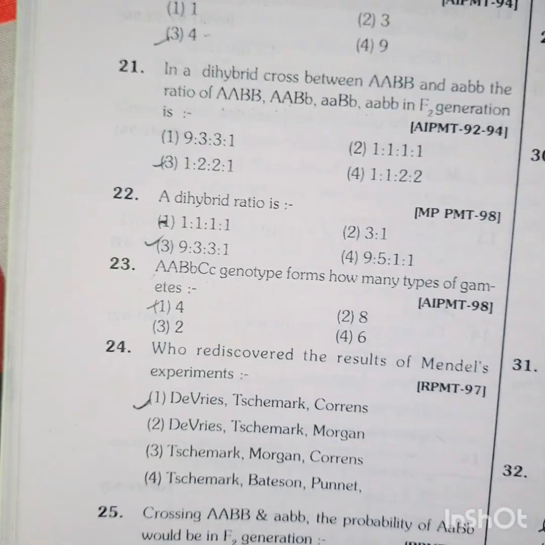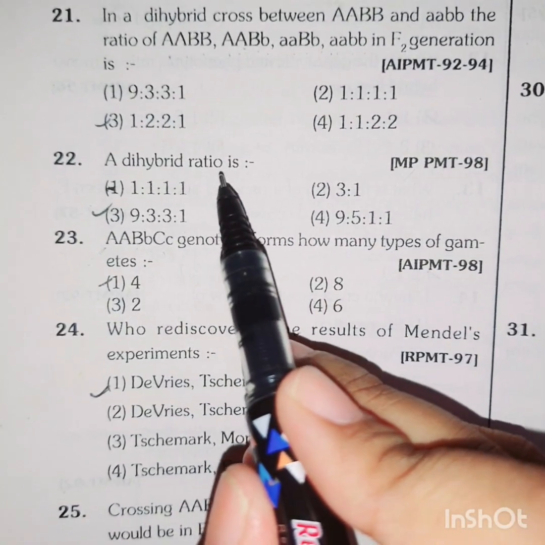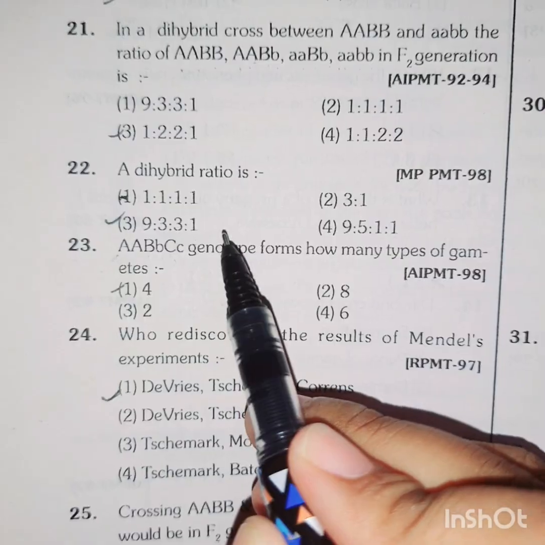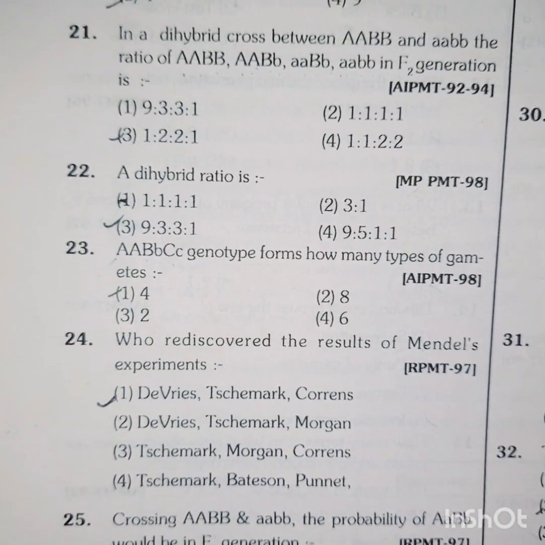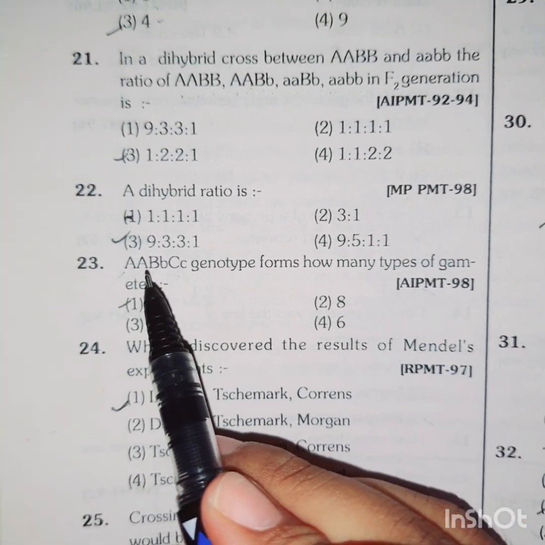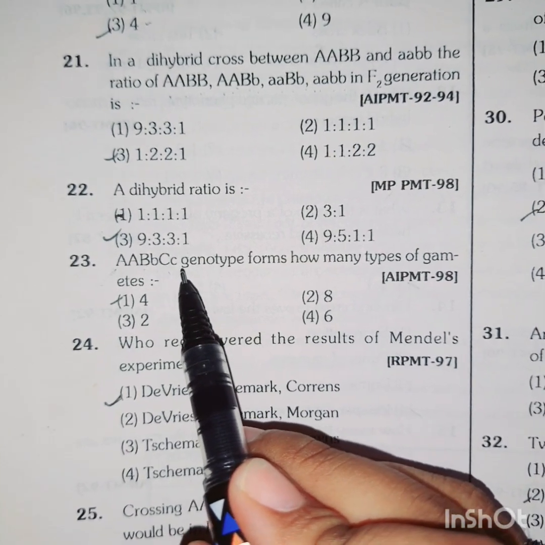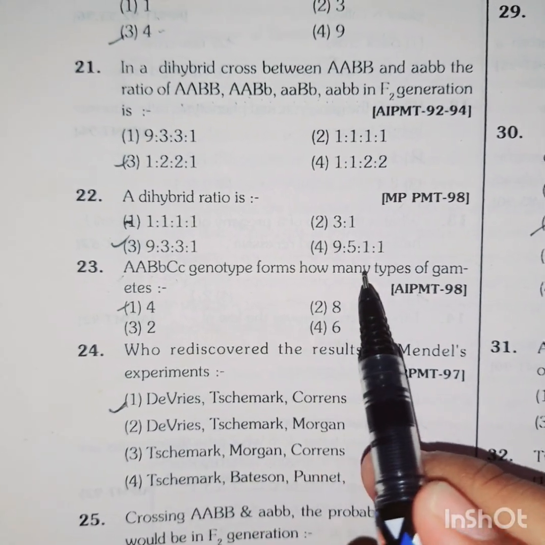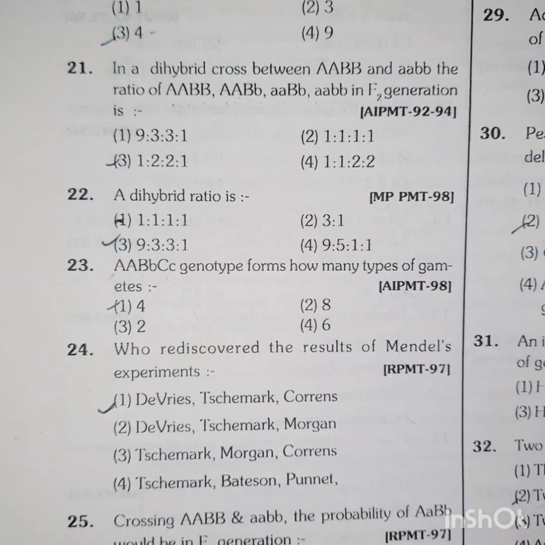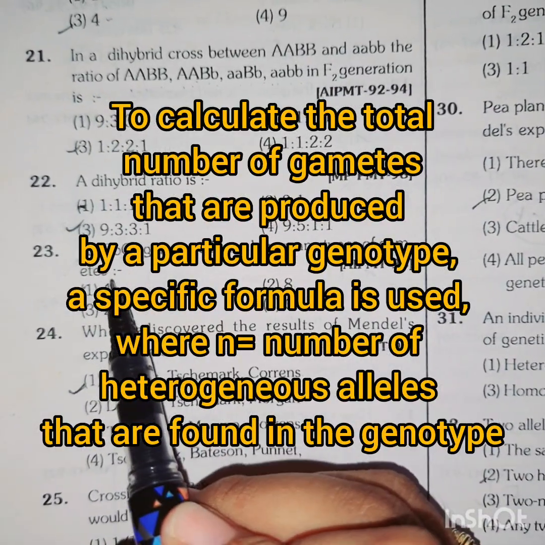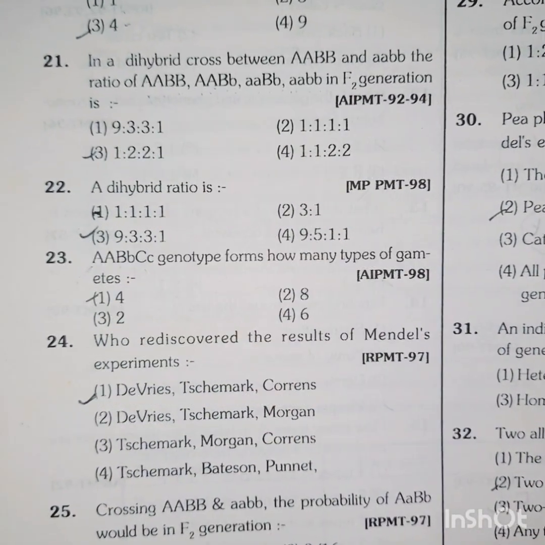The dihybrid ratio is 9:3:3:1. Next, capital A, capital B, small b, capital C, small c genotype forms how many types of gametes? They can produce 4 types of gametes.